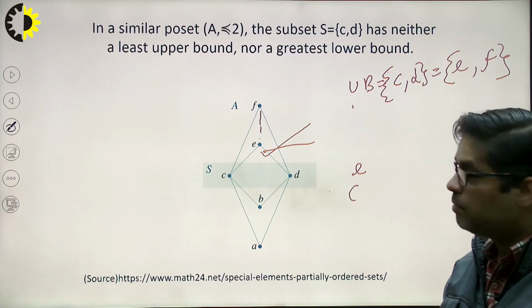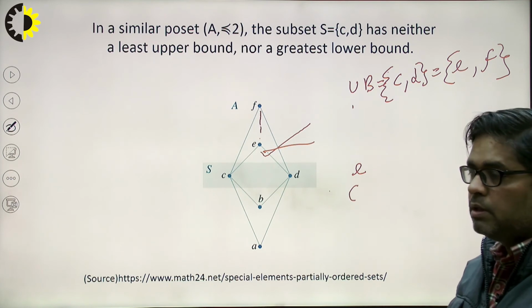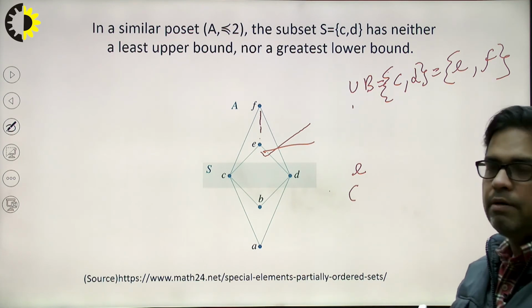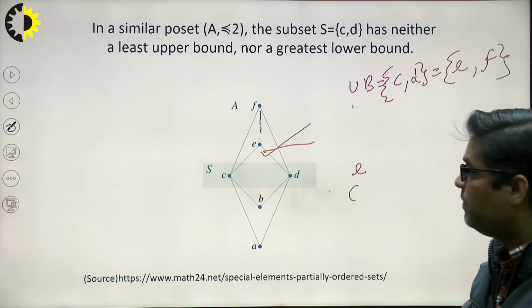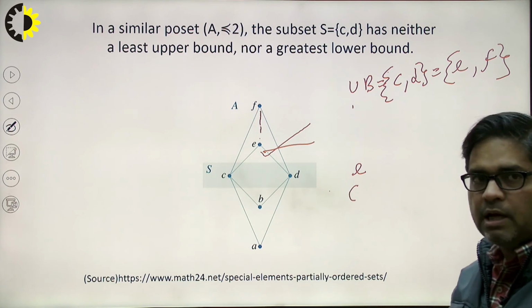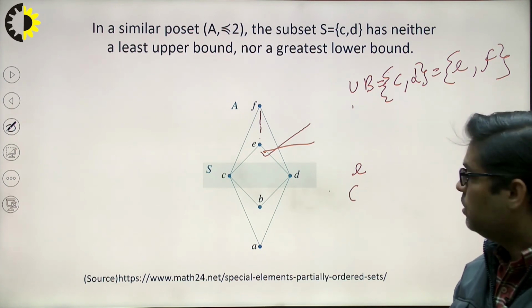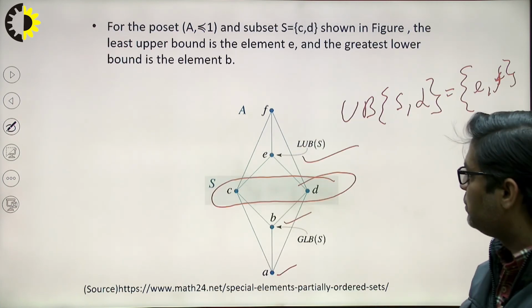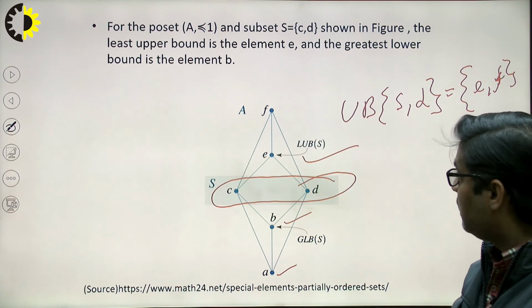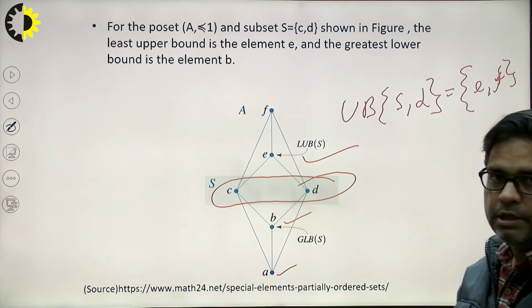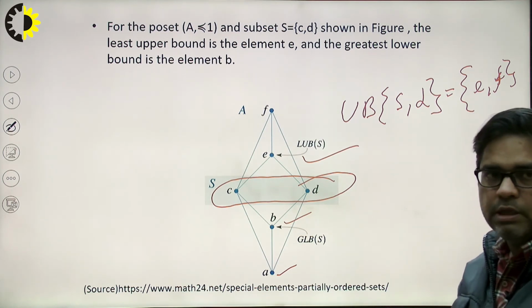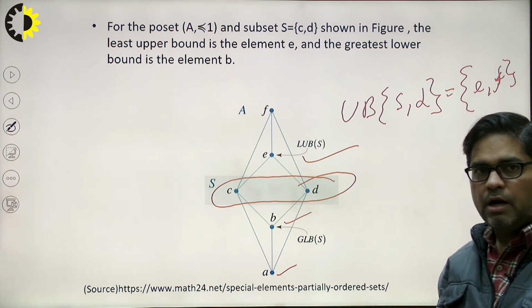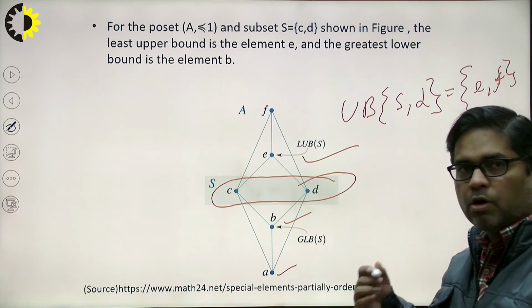If I talk about the greatest lower bound, then either a single element will be the answer, or a null set will be the answer. So in this way the null set is the answer, or, as in the previous question, a single element is the answer. It is guaranteed that when we talk about the least upper bound and the greatest lower bound, these elements are always going to be single, unique elements.